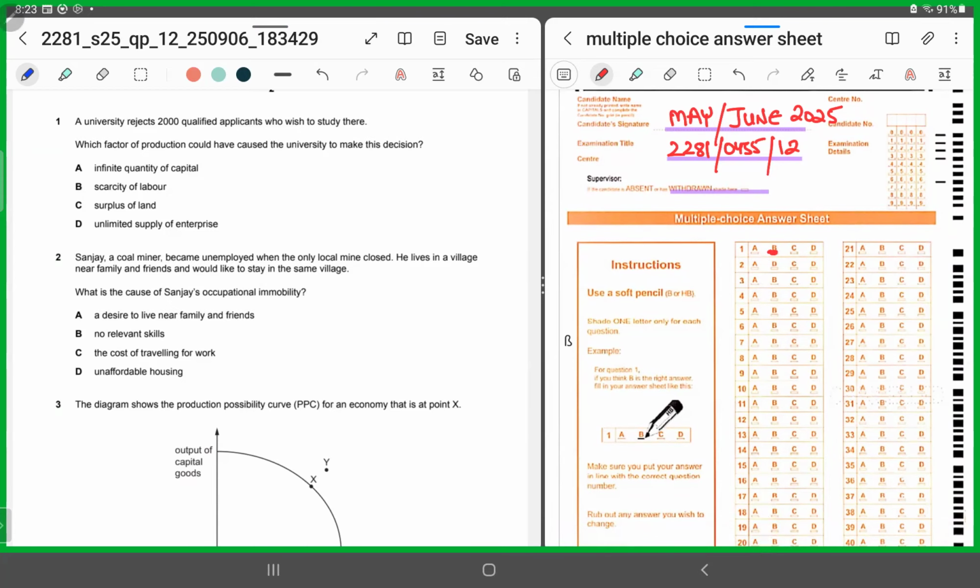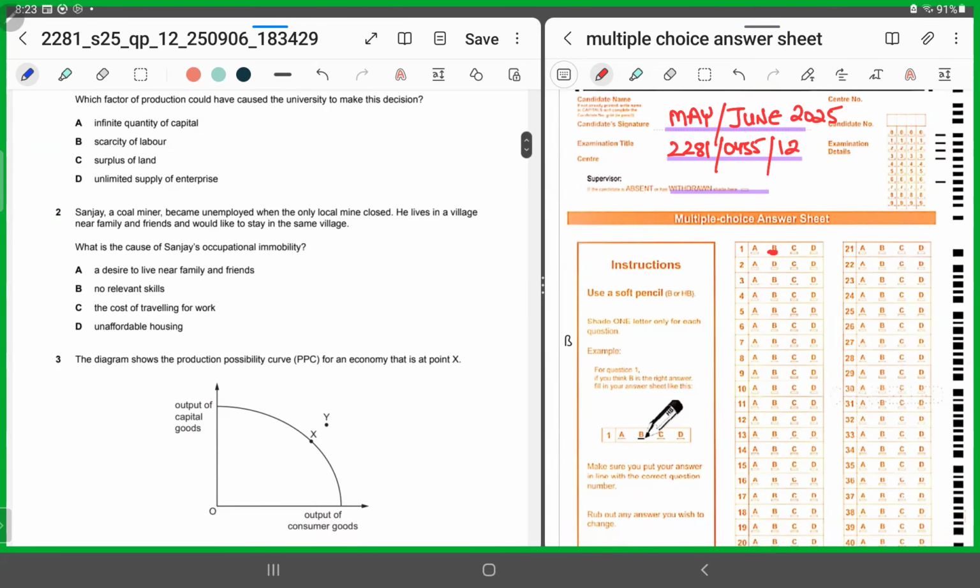MCQ number 2 says, Sanjay, a coal miner, became unemployed when the only local mine closed. He lives in a village near family and friends and would like to stay in the same village. What is the cause of Sanjay's occupational immobility? Now they're saying you have to tell us why Sanjay is occupationally immobile. They're not referring to his geographical mobility. Read the question again. They are asking why he is unable to move to a different job, because of his occupation, not tied to a particular geographical location, but because of his skill set.